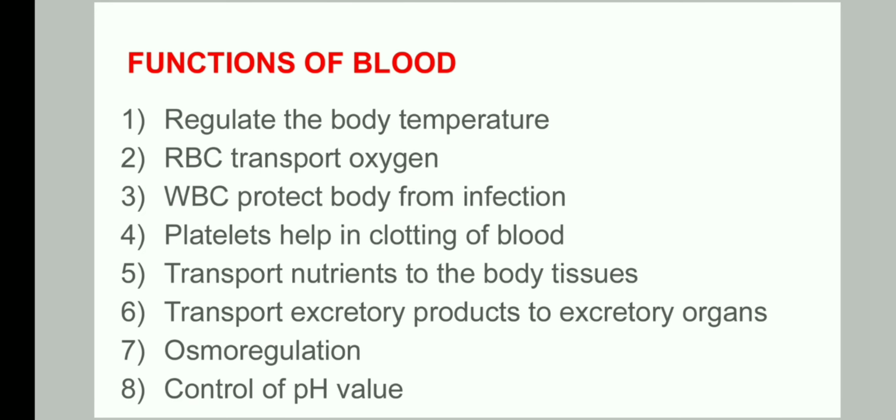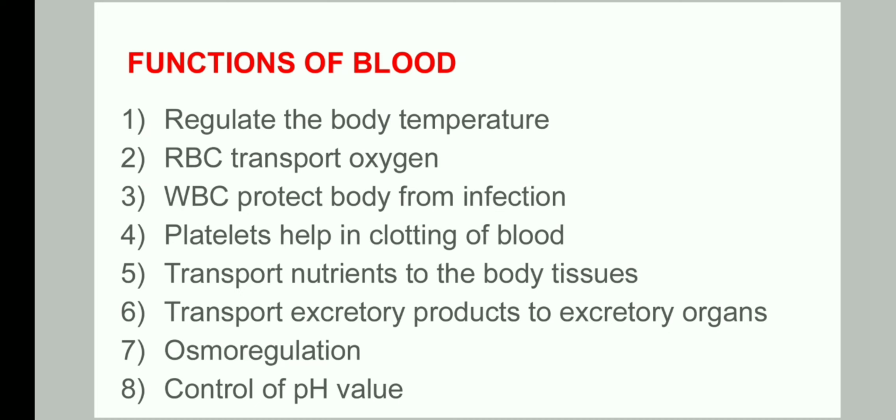Now let us see functions of blood. Blood helps regulate the body temperature. So it is blood which helps in maintaining the normal body temperature in animals. When body temperature or the temperature around us increases, the body starts sweating and it cools down the body temperature.